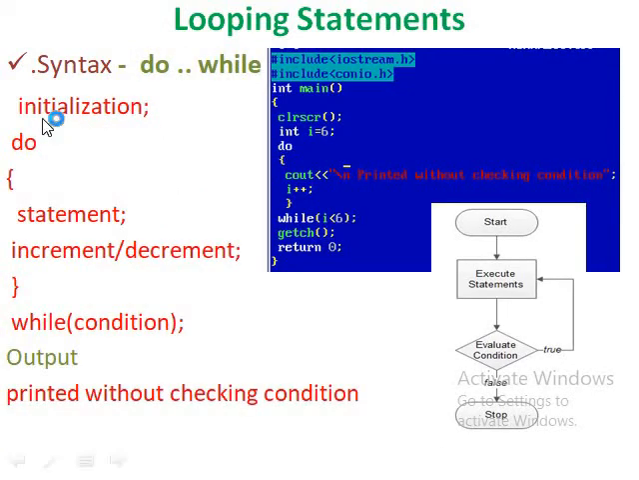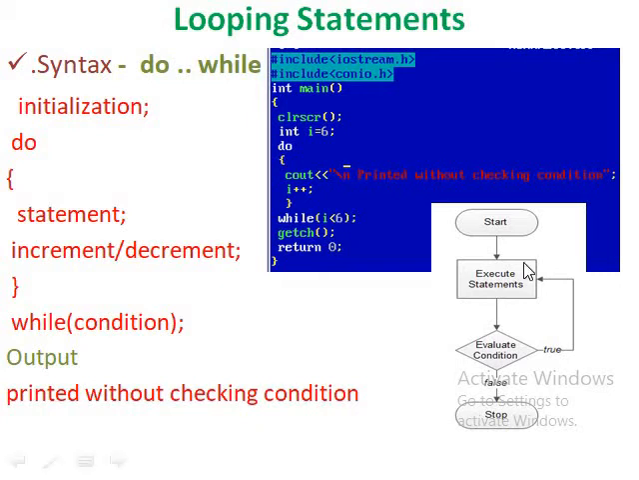Then the do while loop. First is initialization, then the do keyword, open braces, statements of the loop, then increment or decrement of the counter variable, then close braces. At last, while, condition, semicolon. In the do while loop, the while condition must terminate with the semicolon.